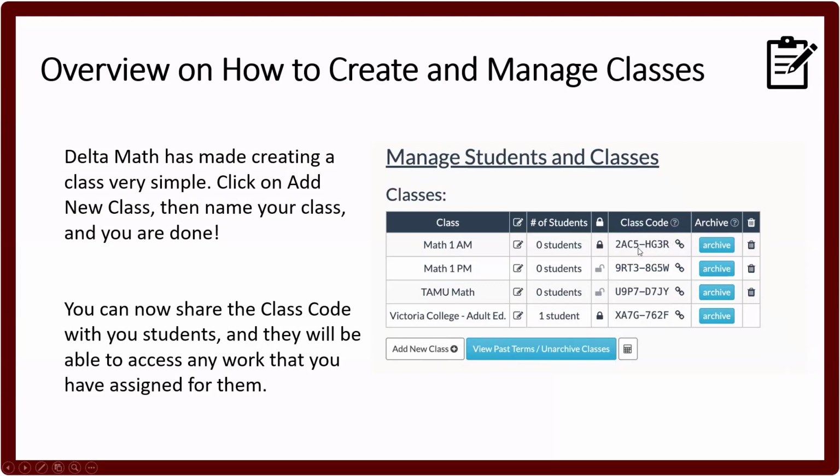So that's why it's important for them to have this exact class code, because it'll send them right to your class. You can archive a class as well once maybe the session is over. And if you do need to refer back to it, you can always go back to your archive list. If you do need to delete a class, you can do that as well. Right here, you'll notice that there is a button for view past terms / unarchived classes. And if you do need to add a class, you can do that as well.